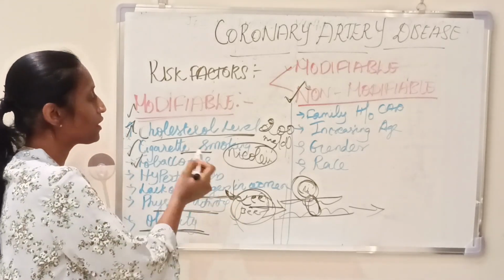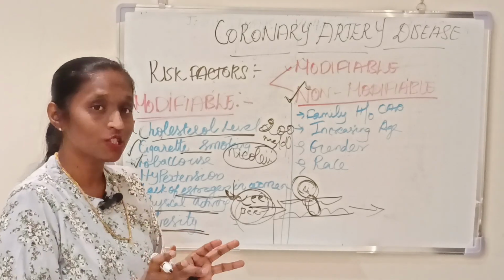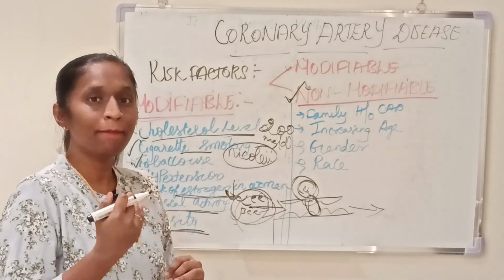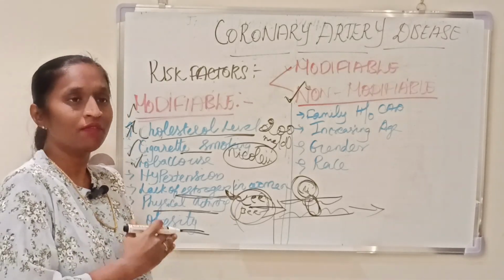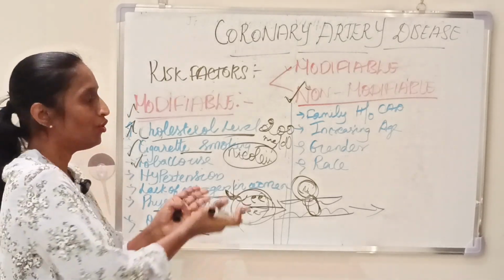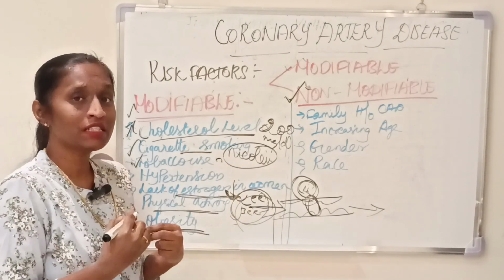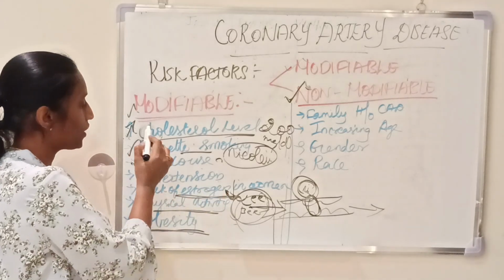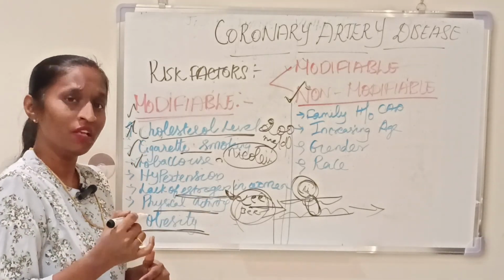When you come to cigarette smoking, we can educate them about the ill effects of cigarette smoking, and if that person can stop smoking, it will lead to a healthy life. So due to cessation of cigarette smoking and tobacco use, the risk will come to normal. And then hypertension: if the cholesterol level is decreased, the level of hypertension also will become normal.